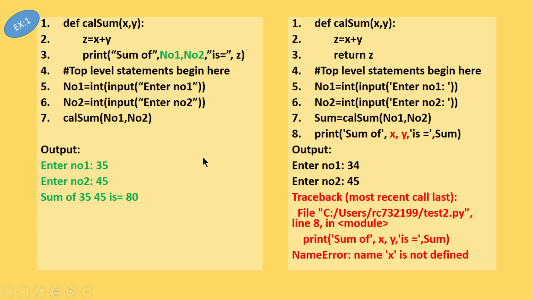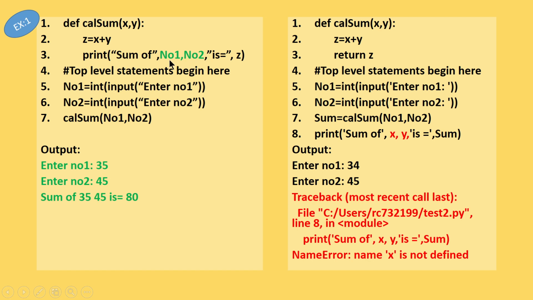These are all the examples. Let us understand the concept of global variable and local variable with the help of some examples. Look at this program. I have used the same program just to make it clear. def cal sum of x comma y, z is equal to x plus y. In the earlier program we said that x, y and z come under local scope. These are all called local variables. And then print sum of number 1 comma number 2.